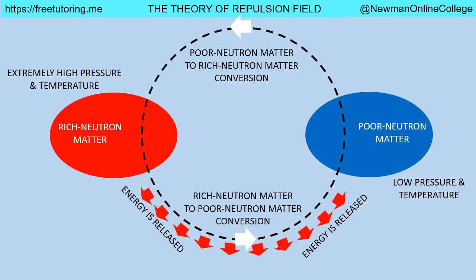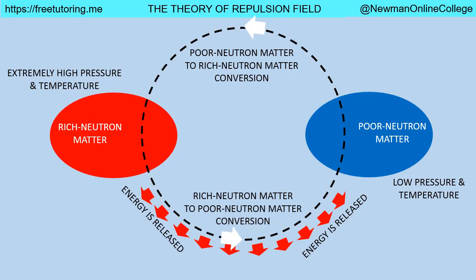If pressure and temperature of a rich neutron matter body is lowered, such rich neutron matter will convert back into poor neutron matter. The conversion from rich neutron matter to poor neutron matter releases massive amount of energy. This is the way that the sun and other stars generate energy. More specifically, there is a continuous back and forth conversion between rich neutron matter and poor neutron matter at the cores of all shining stars like the sun.